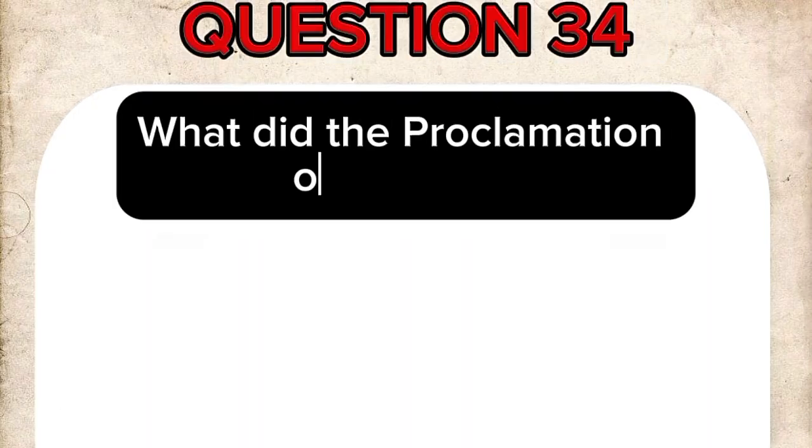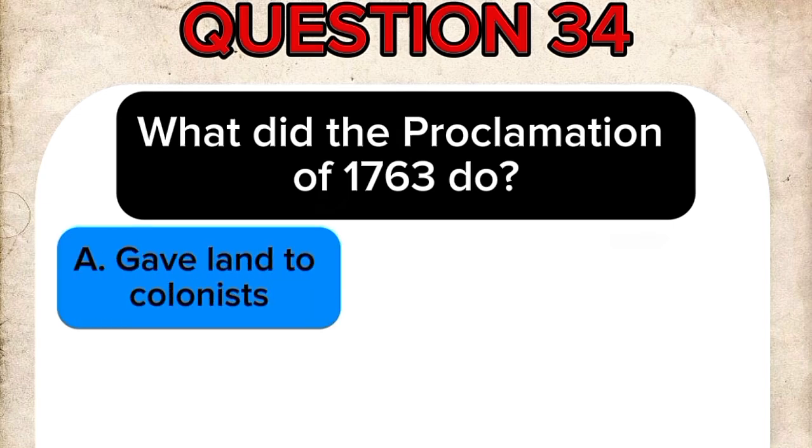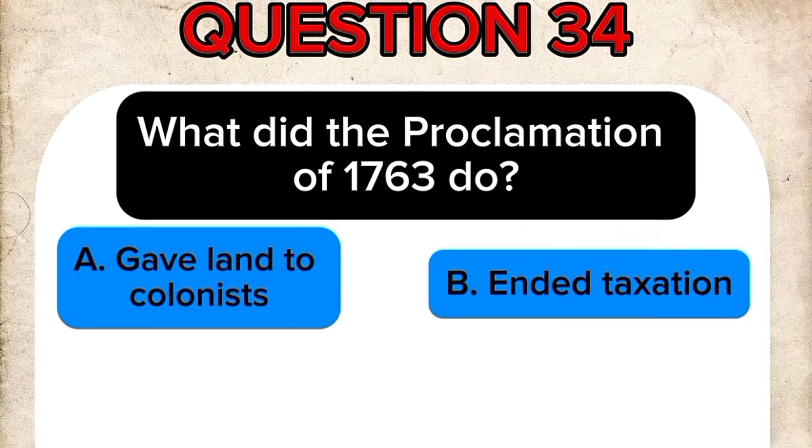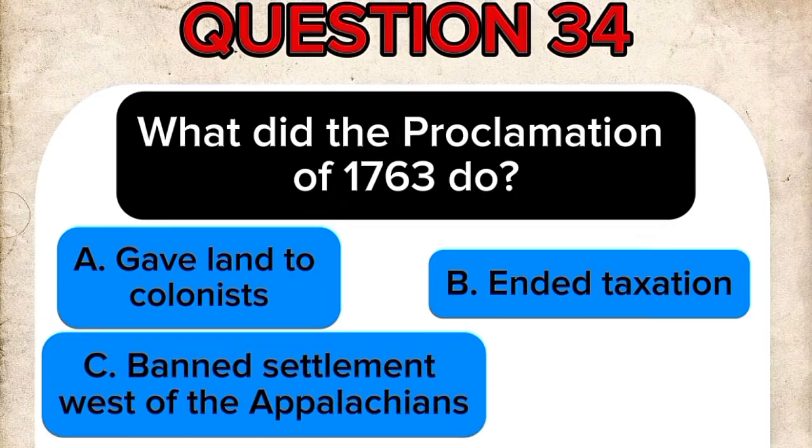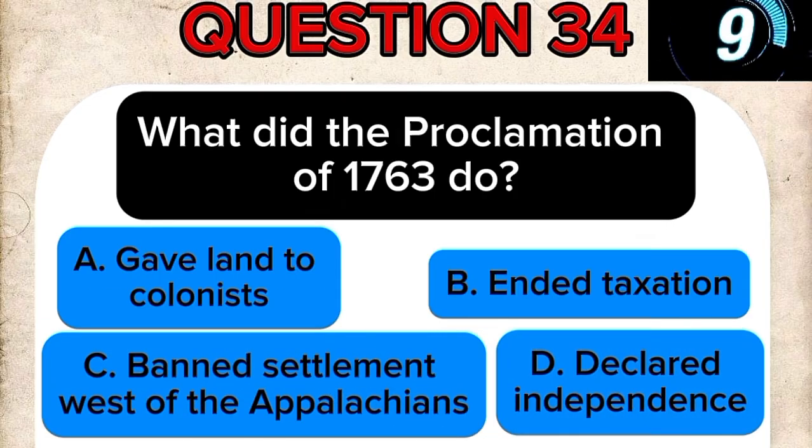Question 34. What did the Proclamation of 1763 do? A. Gave land to colonists. B. Ended taxation. C. Banned settlement west of the Appalachians. D. Declared independence.